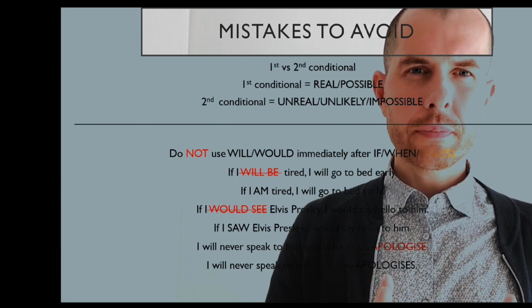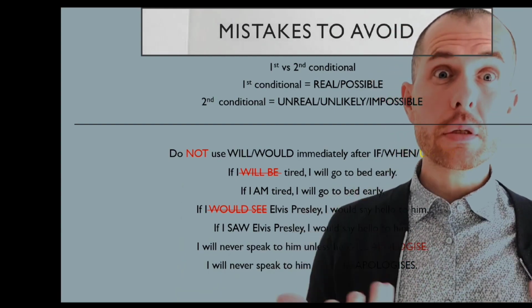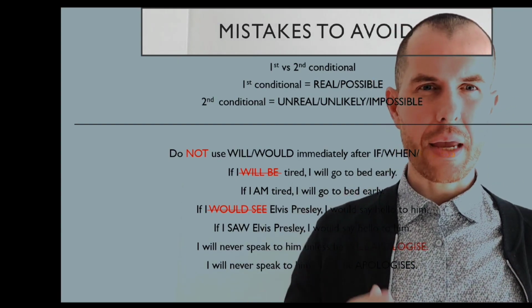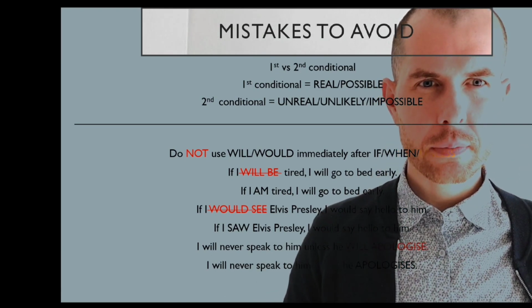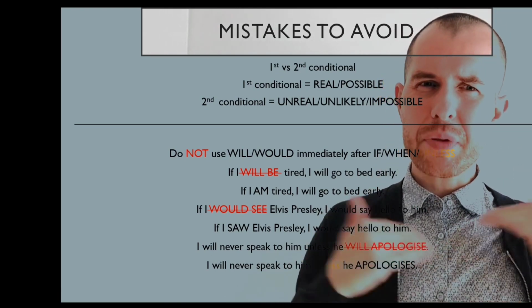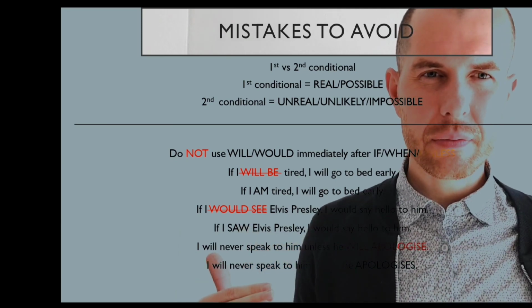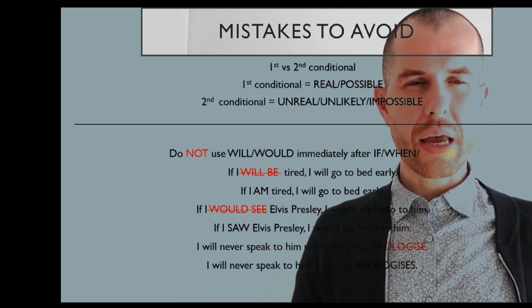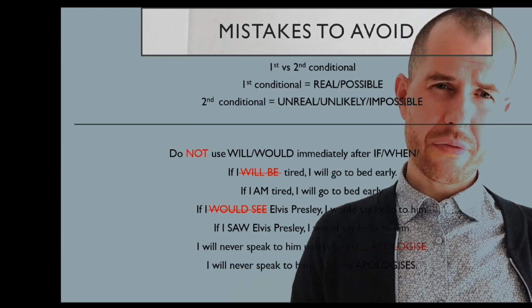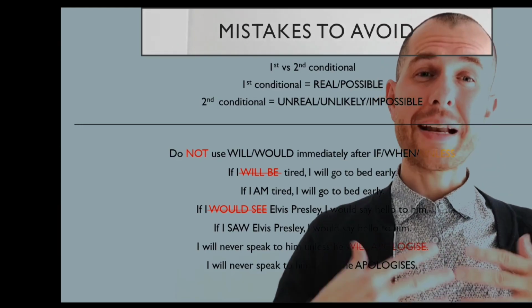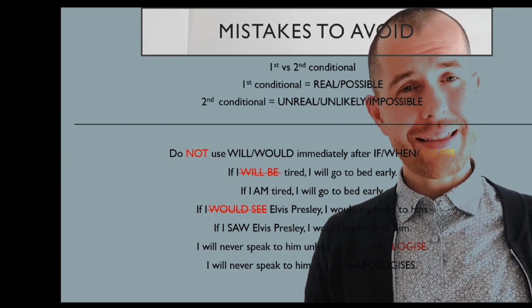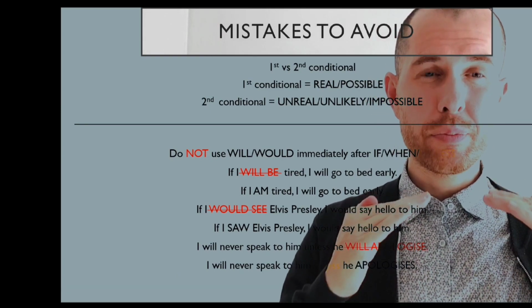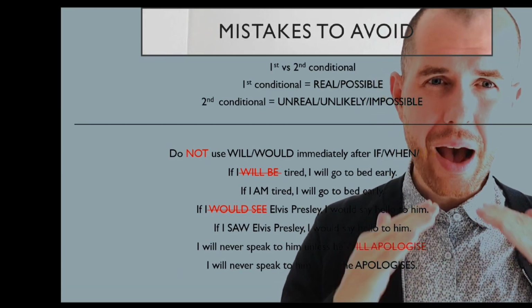For example, a person who believes in UFOs will say, if I see a UFO, I will take a picture. A person who is an absolute skeptic, who does not believe in UFOs, will say, if I saw a UFO, I would take a picture. And by using the second conditional, they are letting you know that they consider this very, very unlikely.